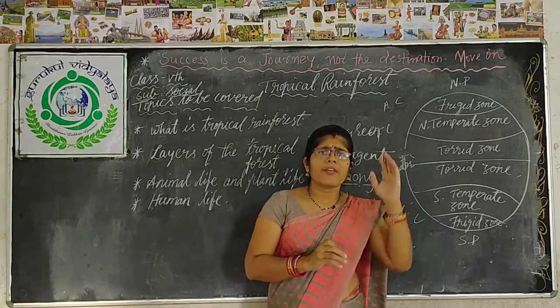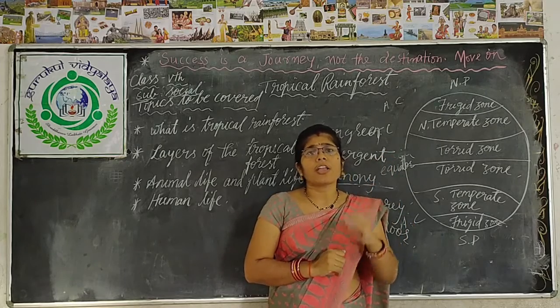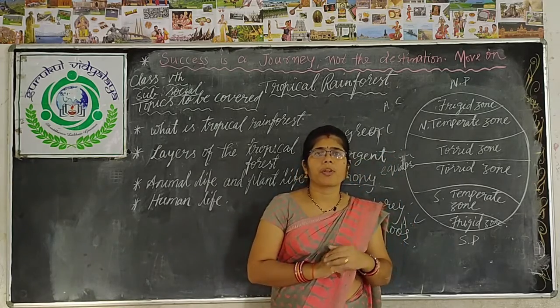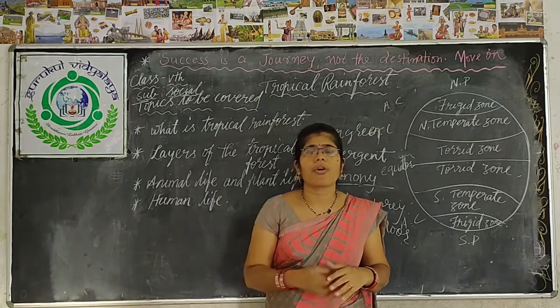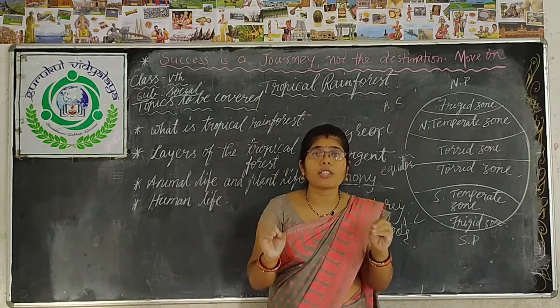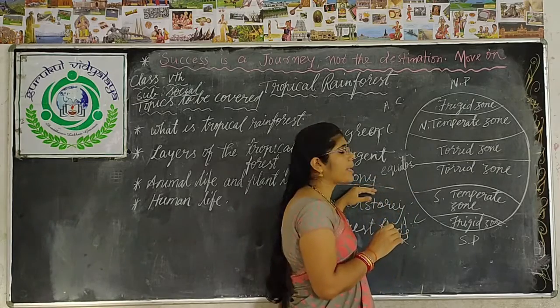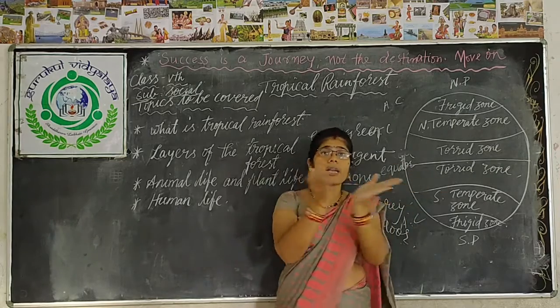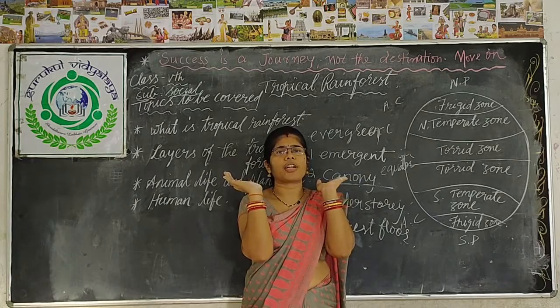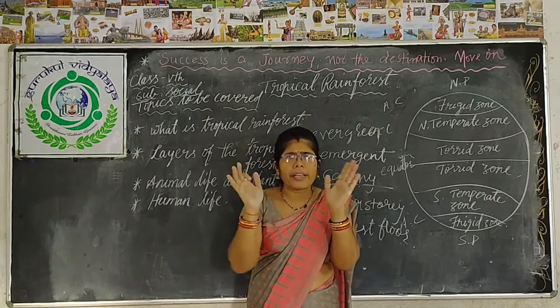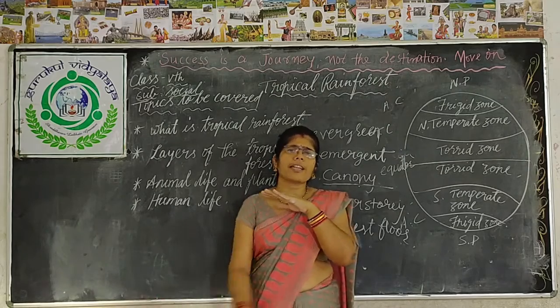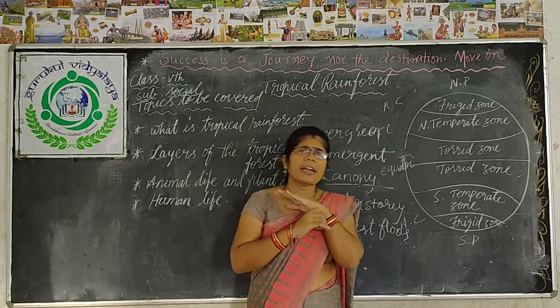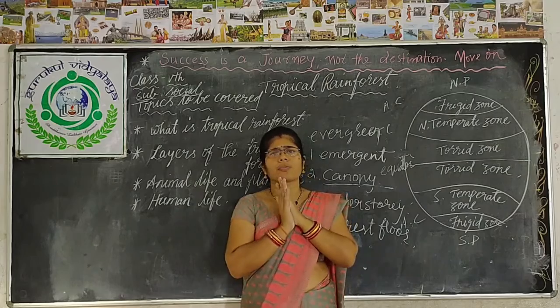Also, when rainfall comes, it takes 10 minutes to go from up to down, to reach the ground floor. It takes 10 minutes because of the layers of trees like the canopy, which spread their branches and leaves so much. It remains dark during the daytime also.